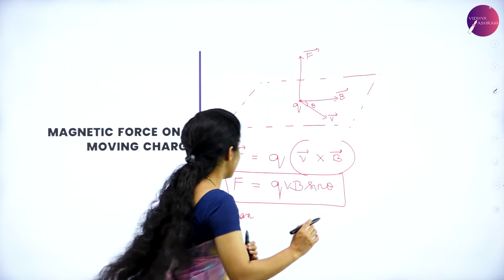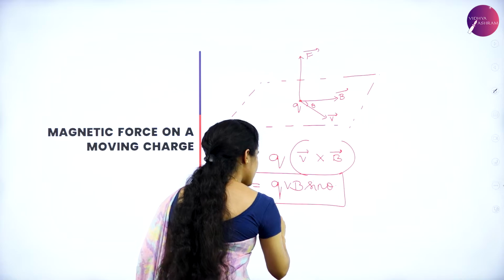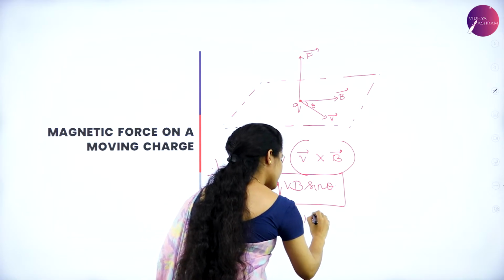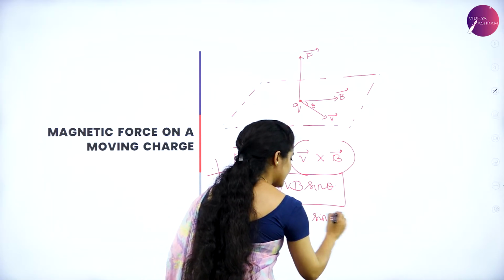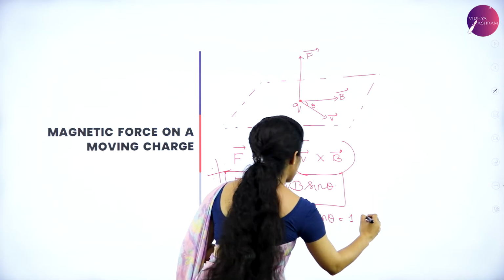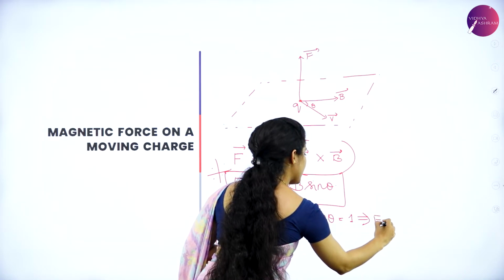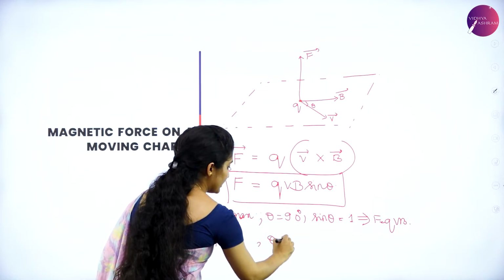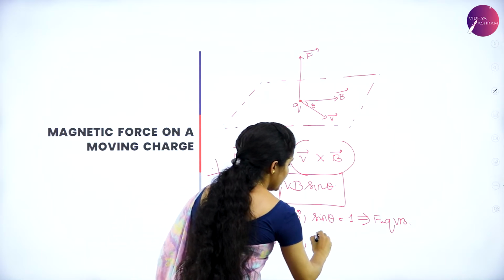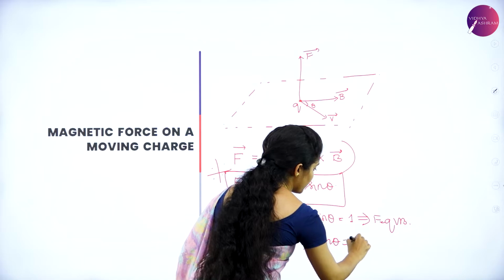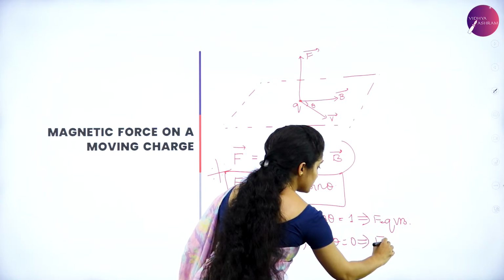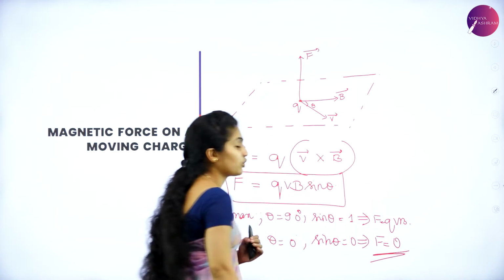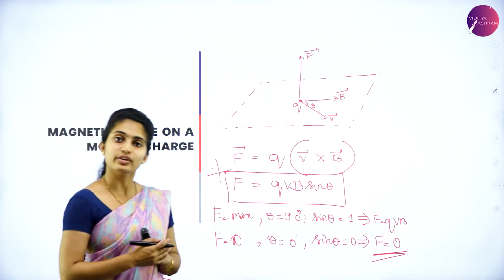When theta is 90 degrees, sine theta turns out to be 1, so you have F equal to qvB. And F is 0 when theta is 180 or 0 degrees, since sine 0 is 0, so the complete thing goes to 0. That is how you calculate.